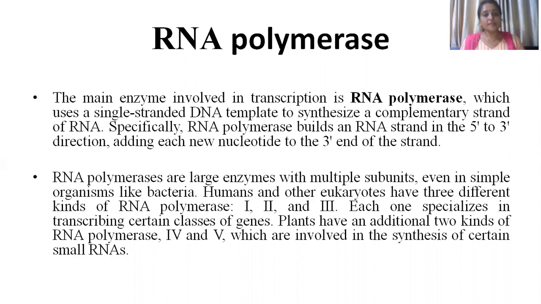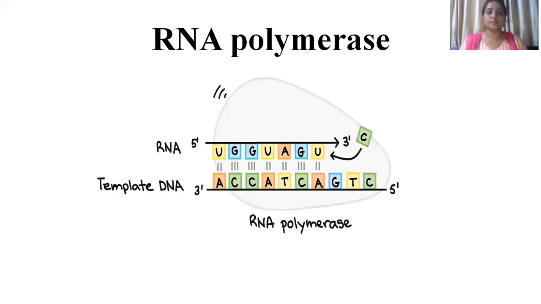When the sigma factor is attached to the RNA polymerase core enzyme, this enzyme becomes the RNA polymerase holoenzyme. So the core enzyme has 5 subunits and the holoenzyme has 6 subunits. So the RNA polymerase holoenzyme is actually responsible for the initiation of the transcription process.